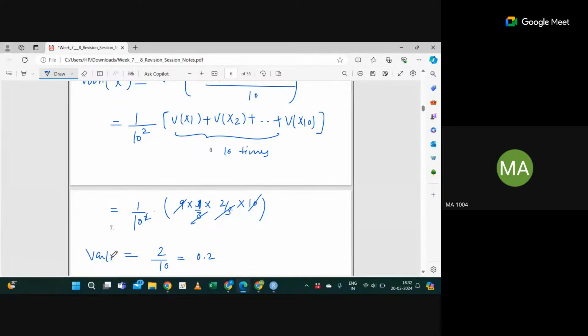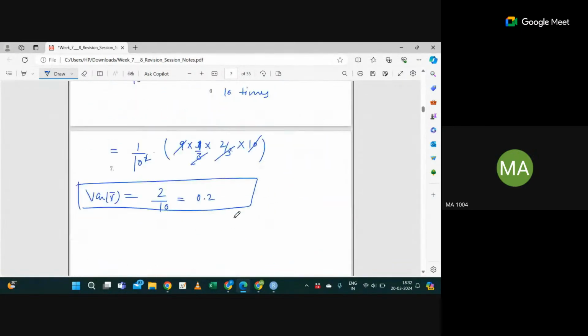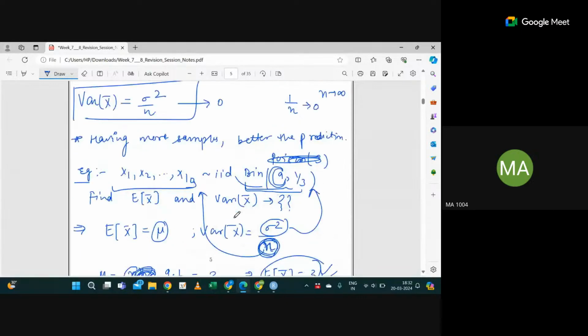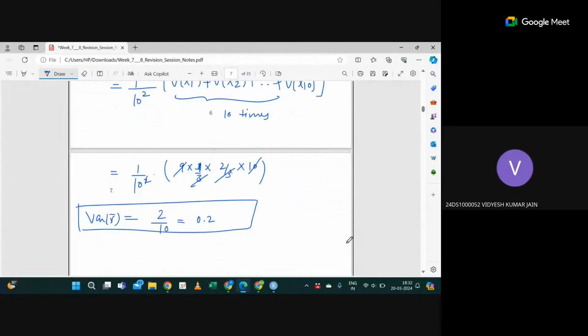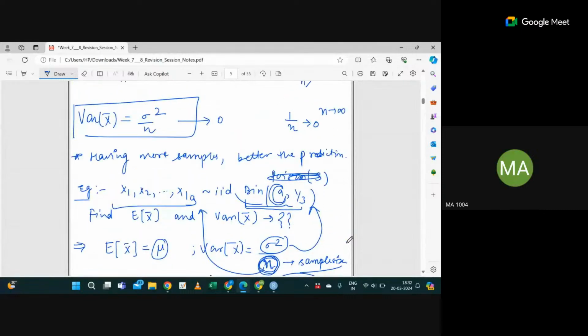So this is something you can do manually, or if you know the property, you can simply do it. Don't get confused with n. This n is for sample size. Is this clear? Yes, sir, clear. So 10 is the sample size, and this 9 is nothing but the binomial distribution parameter.